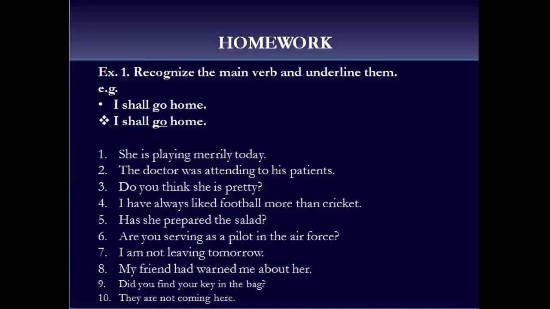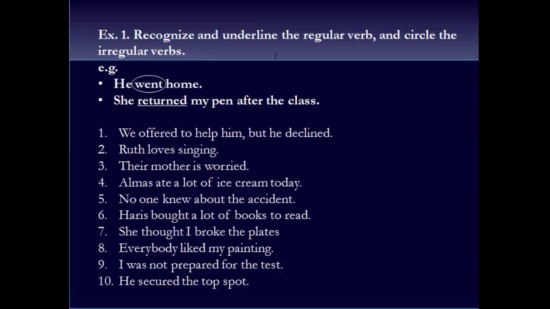In exercise 2, you have to recognize and underline the regular verb and circle the irregular verbs, just like we had done in the lesson. Like here in this example, he went home, she returned my pen after the class. The irregular verb is circled and the regular verb is underlined. So here are your 10 sentences. Find the verbs and underline them or circle them accordingly.